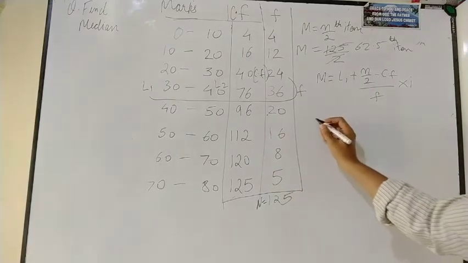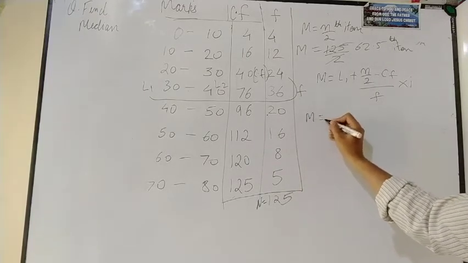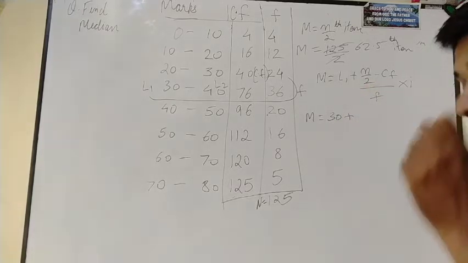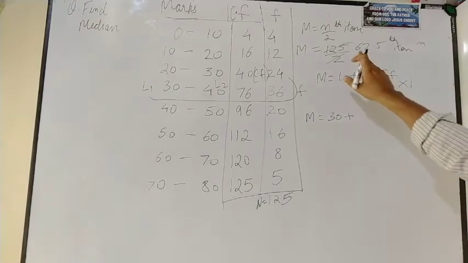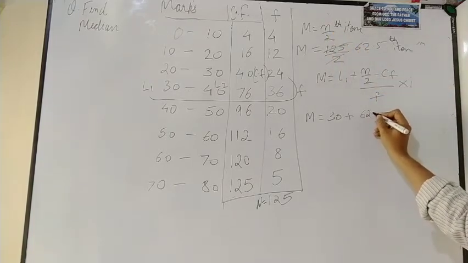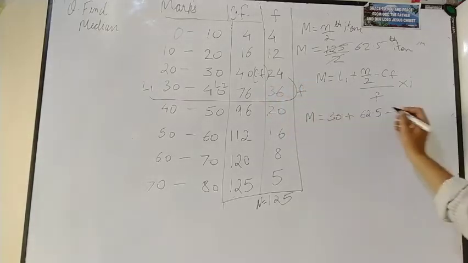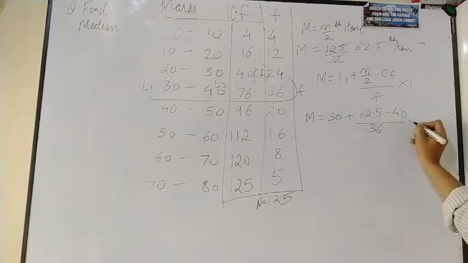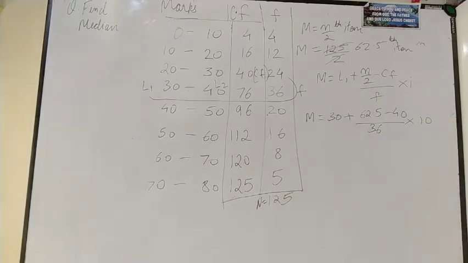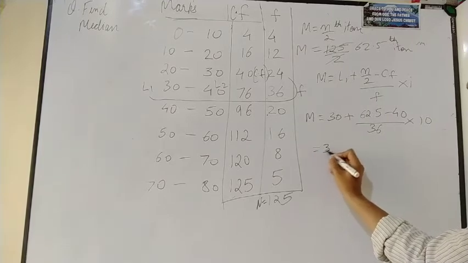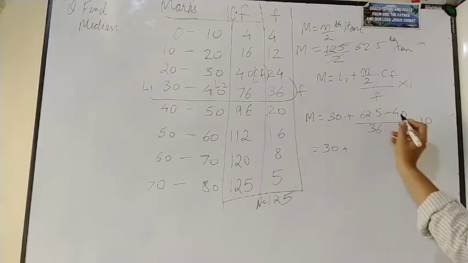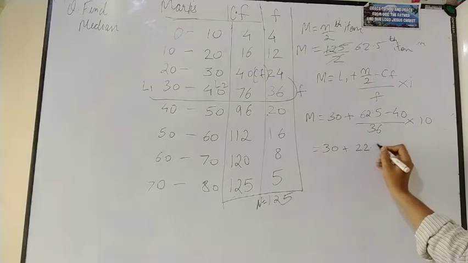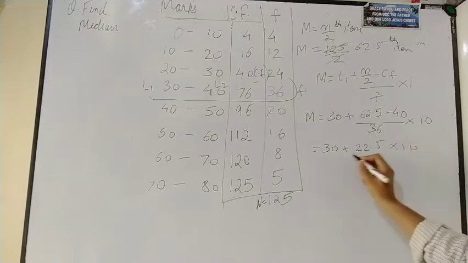Let us put the values. M is equal to L1. What is L1 here? 30. Then plus N upon 2, which we already calculated: 62.5, minus CF, which is 40, divided by F. F is 36, into I. I is 10. Now write 30 as it is, don't disturb this. Now 62.5 minus 40 is going to be 22.5, into 10 upon 36.